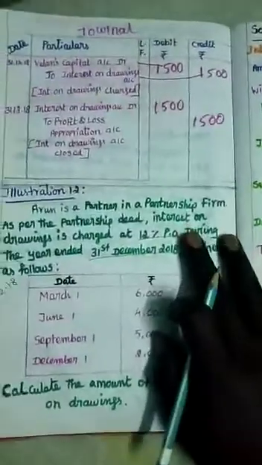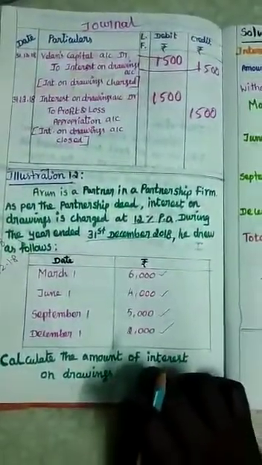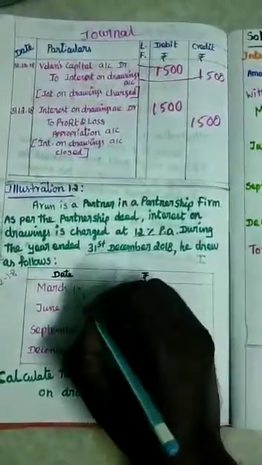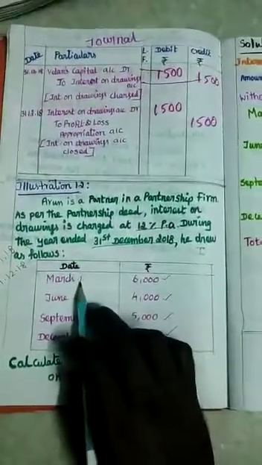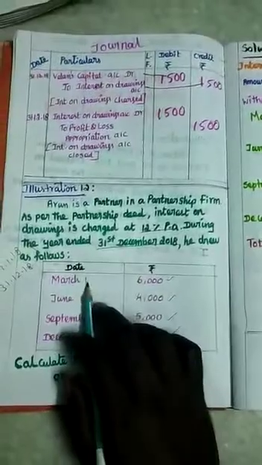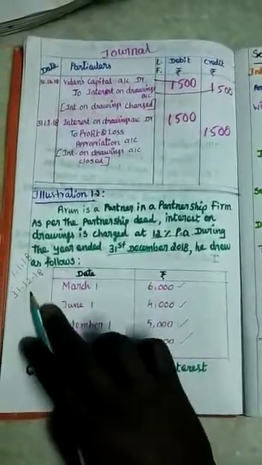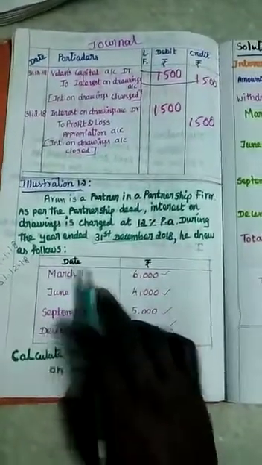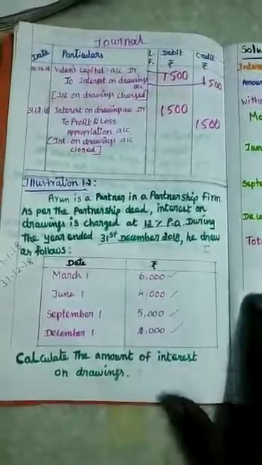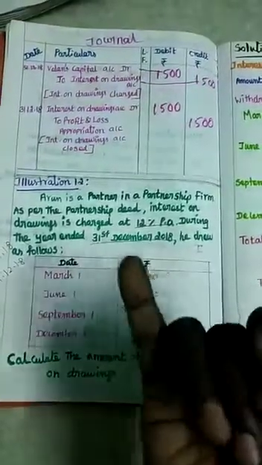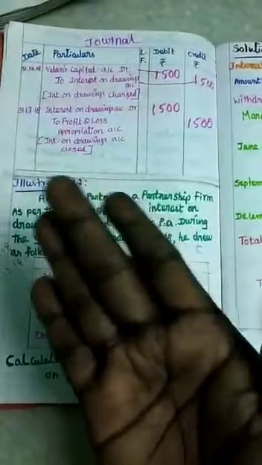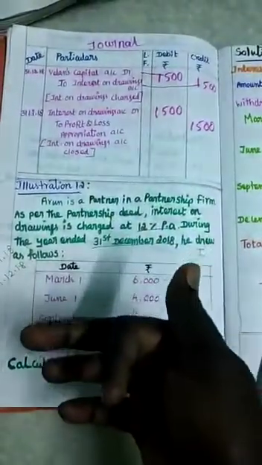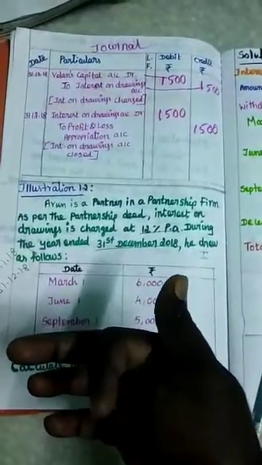Now under the direct method, on March 1st they withdrew 6,000. From March 1st to 31st December, how many months is this amount utilized? March, April, May, June, July, August, September, October, November, December. How many months are there? 10 months.